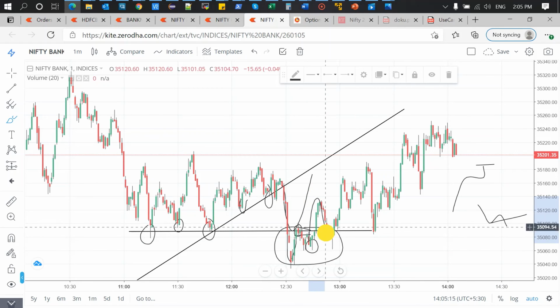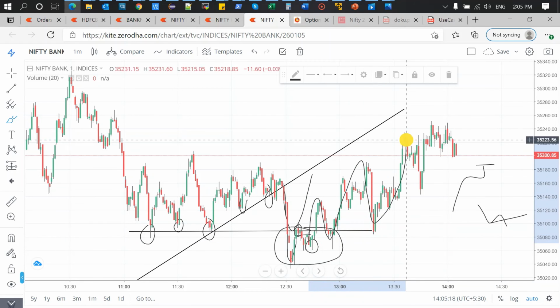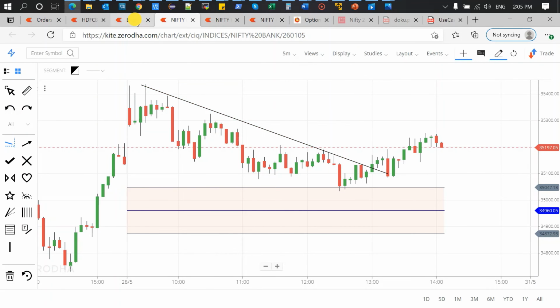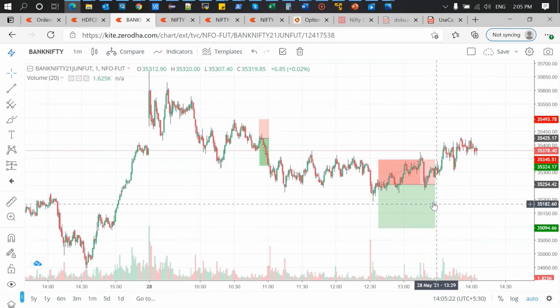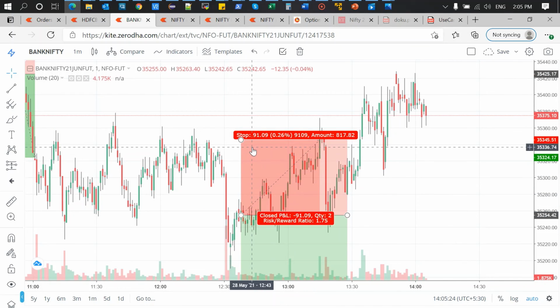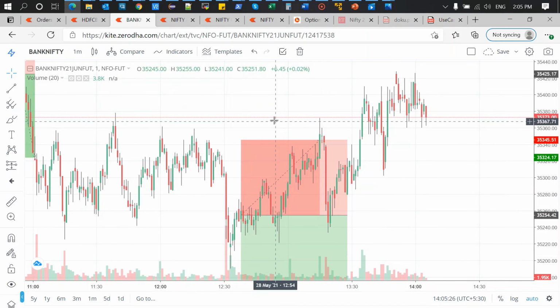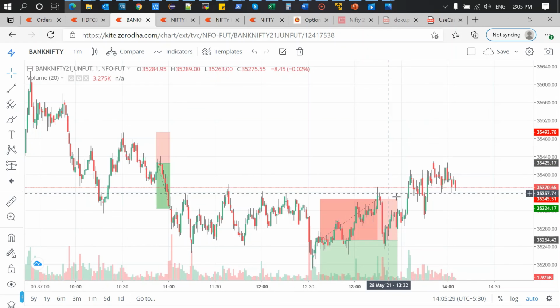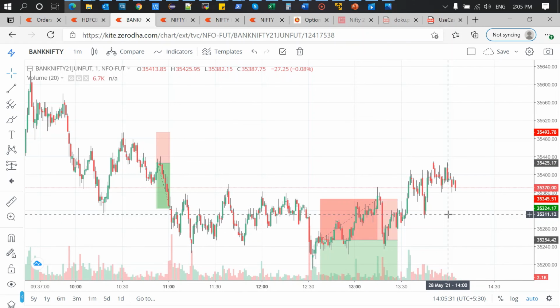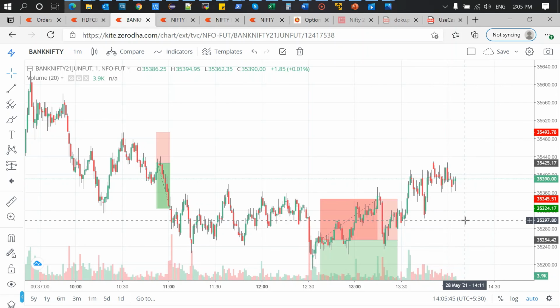After that, the market started making higher highs and took away my stop loss. This is what I was planning. This is what my risk to reward was. So I gave away around 90 points. If you can't always be right, whenever you are wrong, book your loss, but always keep in mind to protect your capital. Whenever you find the trend is reversing, it's a good idea to book your losses instead of waiting for a stop loss.